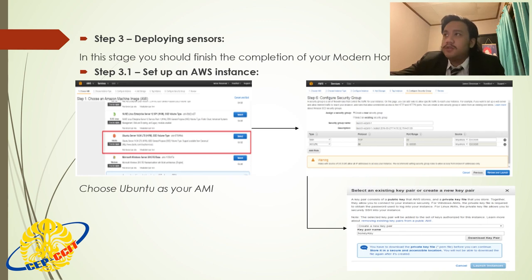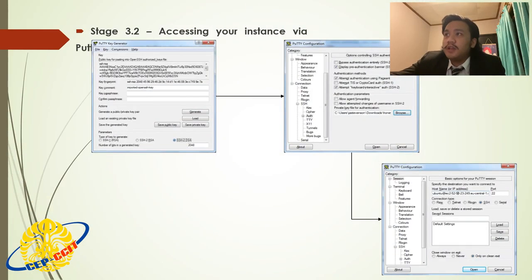Stage 3.2, accessing your instance via PuTTY. As PuTTY does not accept the default PEM key files that AWS creates, we will need to convert it. You can do this by using the tool puttygen.exe, which you should have downloaded along with PuTTY. Once open, you will need to select load, then find save private key, and save it with the same name as your key pair on AWS.